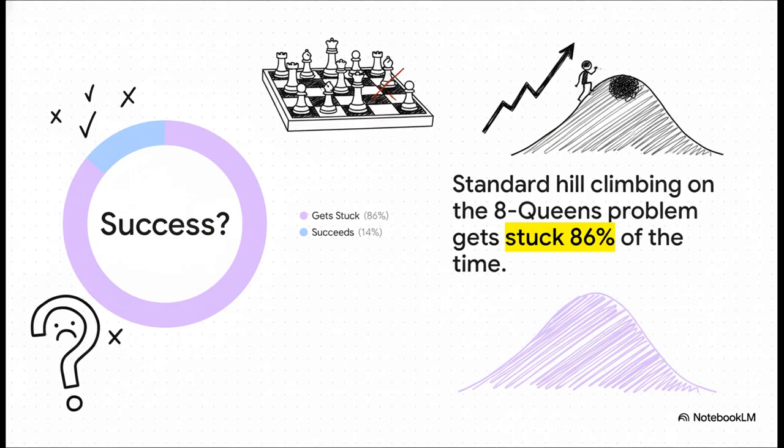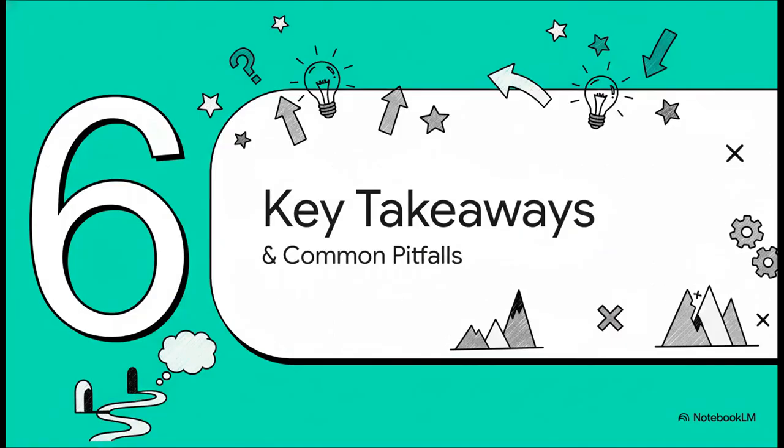So how much of a problem is this, really? Well, for the 8 queens puzzle, the most basic version of hill climbing fails a lot. It fails to find a solution 86% of the time. It gets stuck on one of those little foothills and just gives up. That means it only solves the puzzle in about 14% of its attempts. That's not great. So it's pretty clear the basic algorithm has a massive flaw. But you know what? The story doesn't end there. Let's look at a really simple but incredibly powerful tweak that makes it way better before we sum up what we've learned.